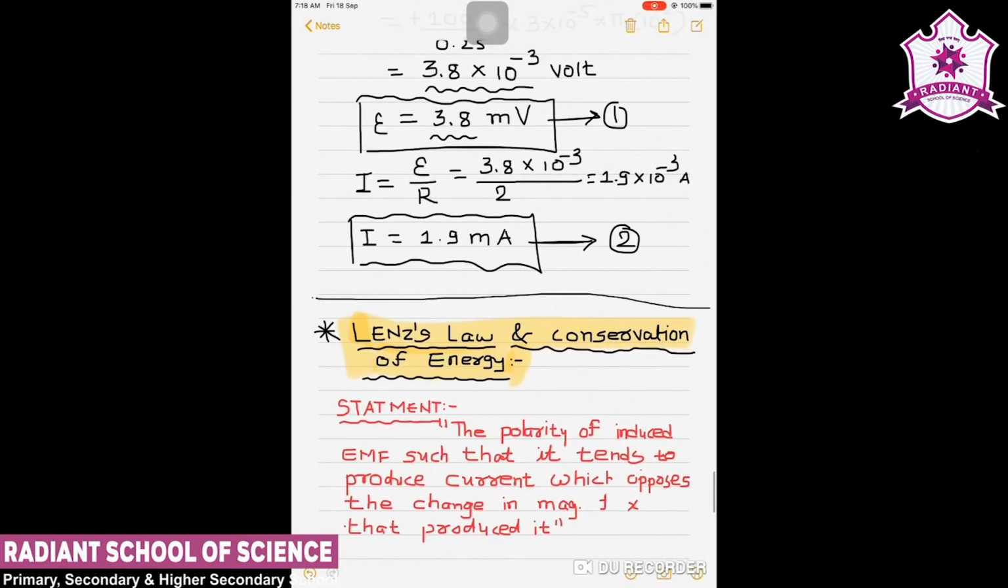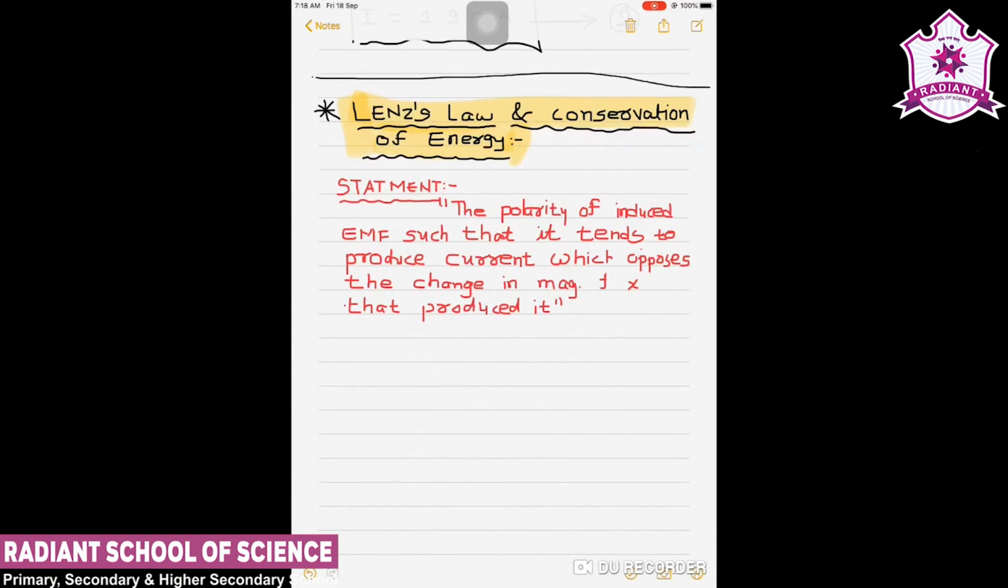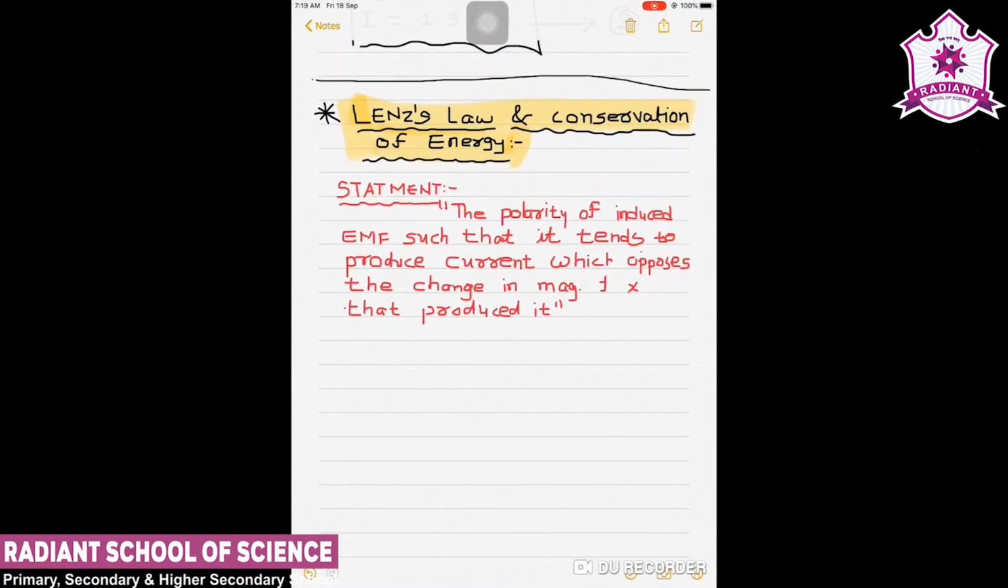To understand it, first of all, we will see the statement of Lenz's law and how it is the conservation of energy. So the statement is like that: the polarity of induced EMF is such that it tends to produce current which opposes the change in magnetic flux that produced it.